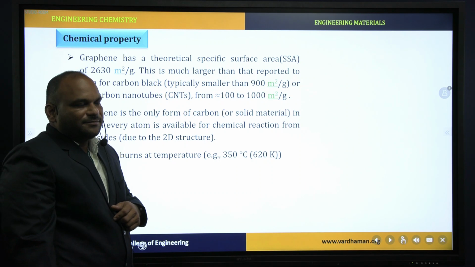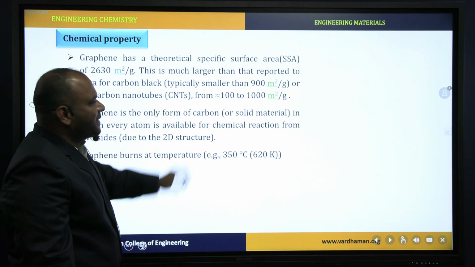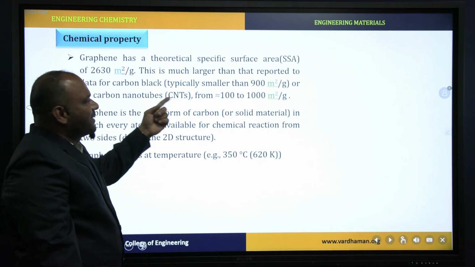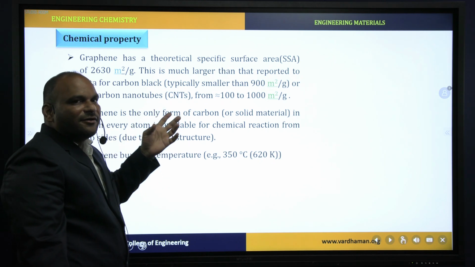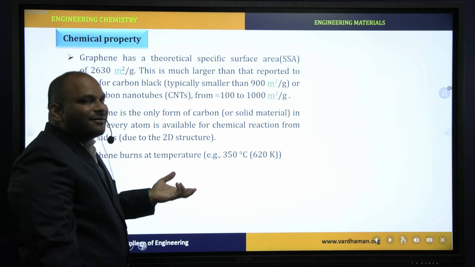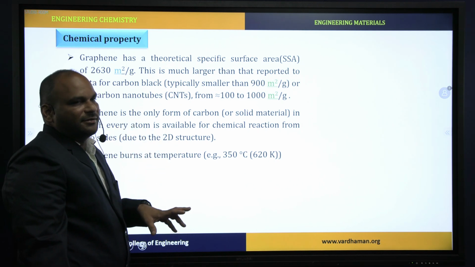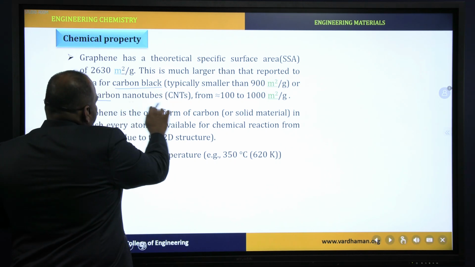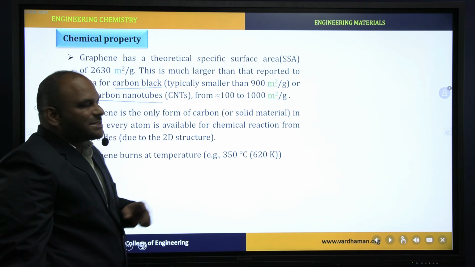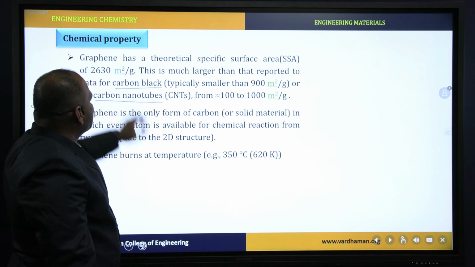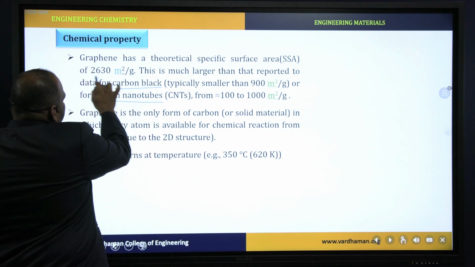Chemical property. In general, chemical property depends on surface area. Here, the theoretical surface area of graphene is much higher than other allotropes of carbon, like carbon black and carbon nanotubes. The specific surface area of graphene is 2630 meters square per gram.